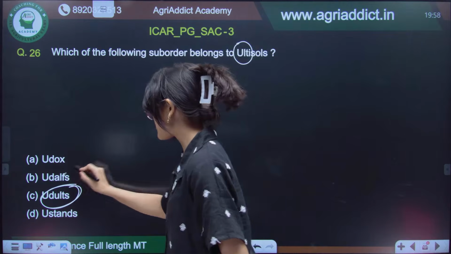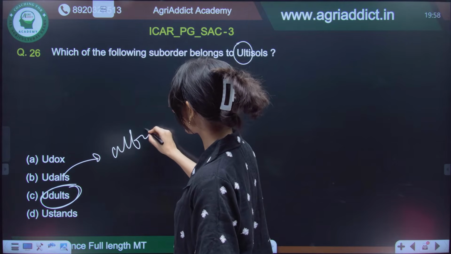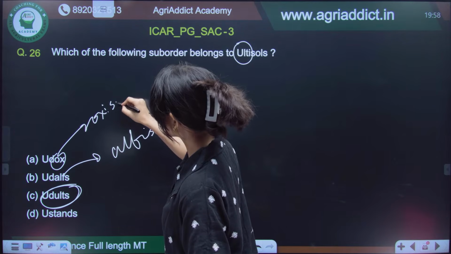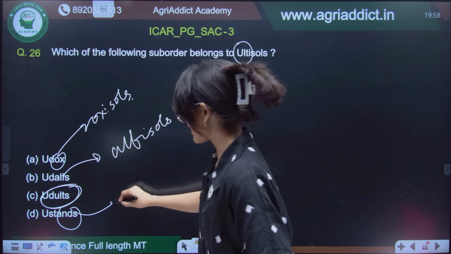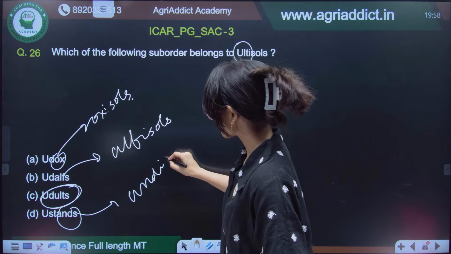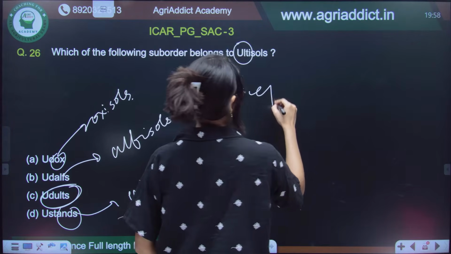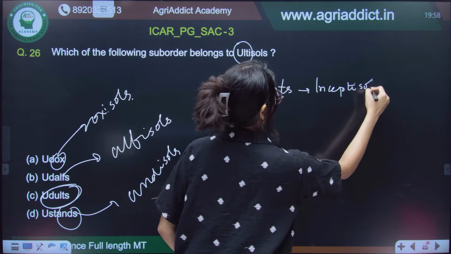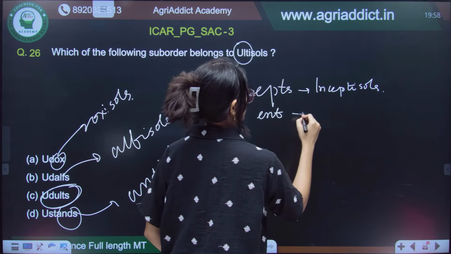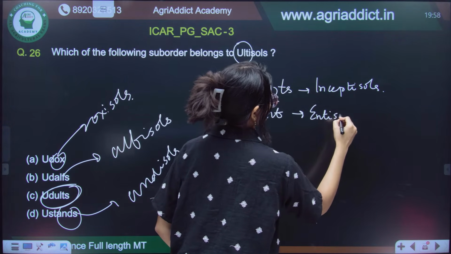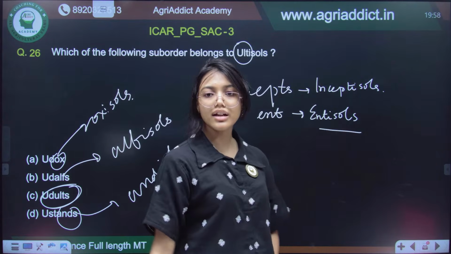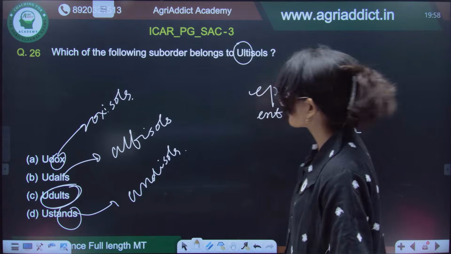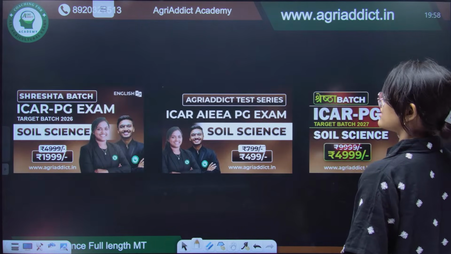For the udalfs, that means they will have alfisols. Udox means oxisols. Ands means andisols. Okay. Epts means inceptisols. Entisols, like that. Okay. So, all the suffixes you will have to remember for a particular order. Yes, C is the correct answer.